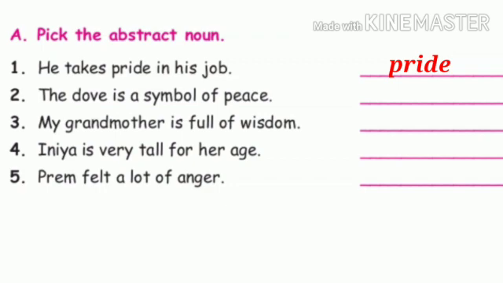Second one, the dove is a symbol of peace. In this sentence, peace is the correct answer. Third one, my grandmother is full of wisdom. In this sentence, wisdom is the correct answer. Fourth one, Inia is very tall for her age. In this sentence, age is the correct answer.